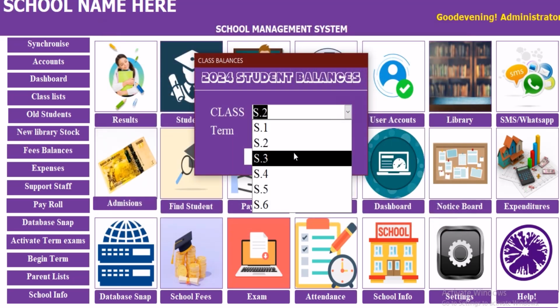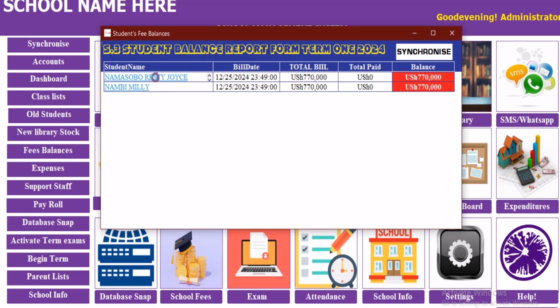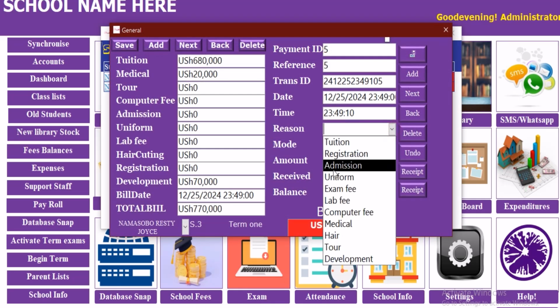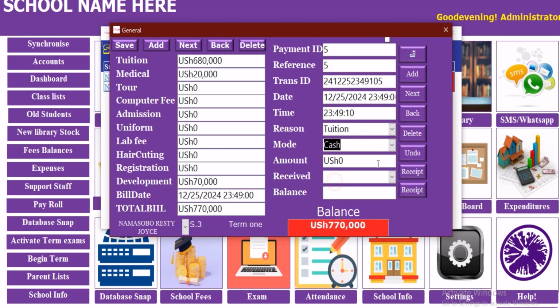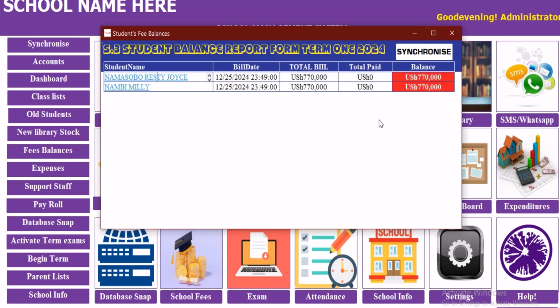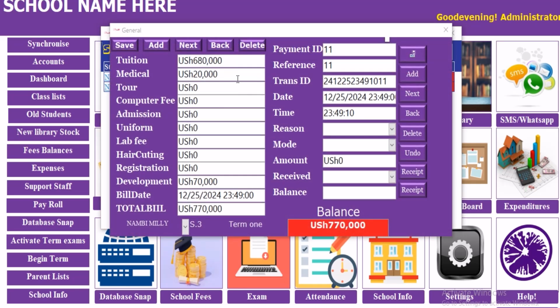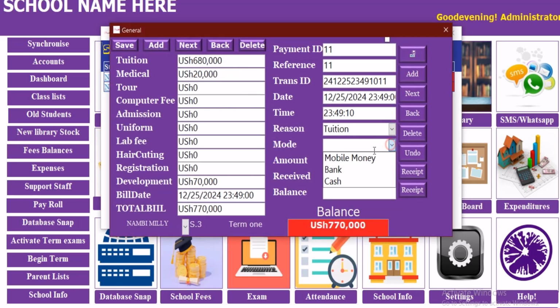Now we go to another class, we also check, we can also do the same thing. Registration, mobile money, we can talk about 600, that is okay. Then this is the balance, what is 90 when we release, and therefore then what is this?